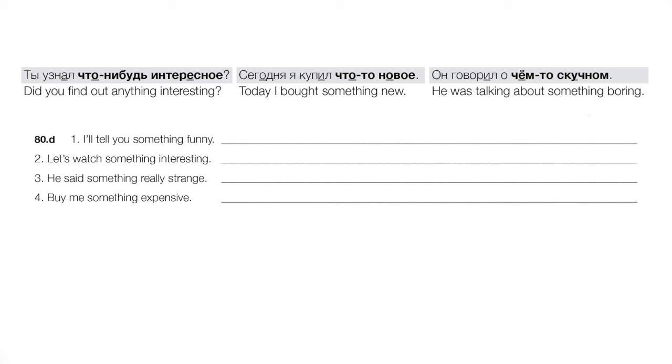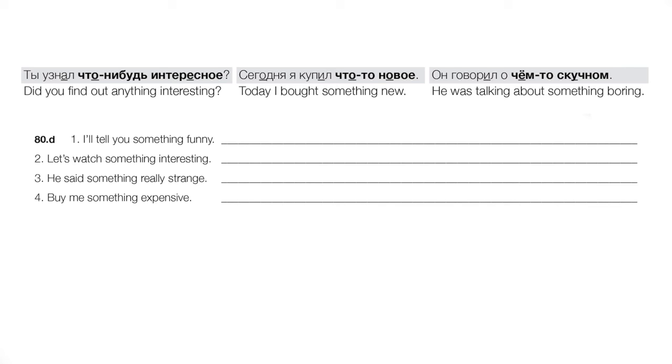Что-то смешное. Number 2, let's watch something interesting. Давайте посмотрим что-нибудь интересное. Right, there's that future tense, open-ended. Hey, let's watch something. Now, again, if we had something in particular in mind, we could say что-то, but that would be a bit less common, I think.